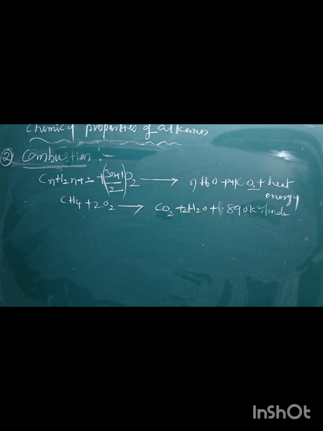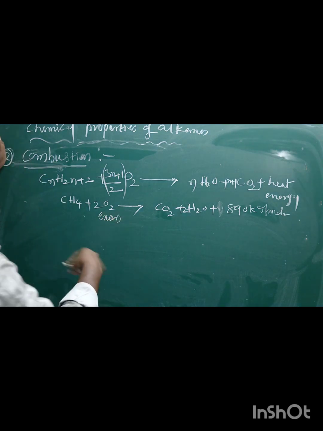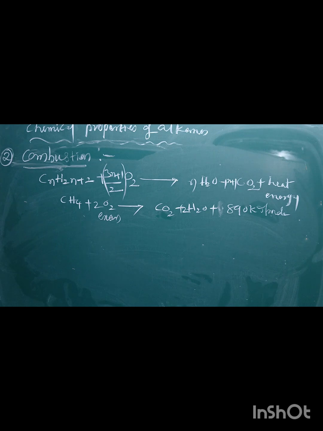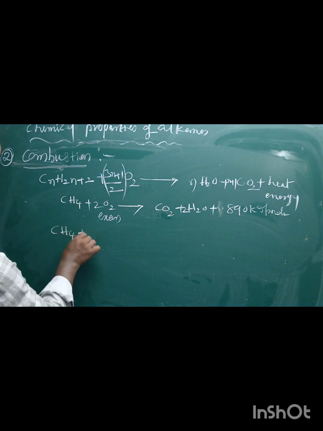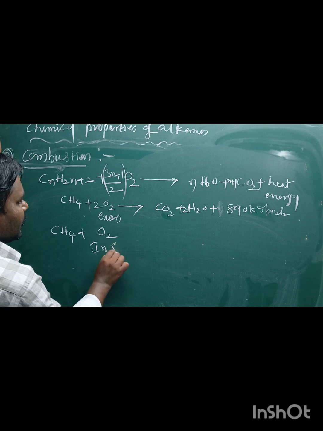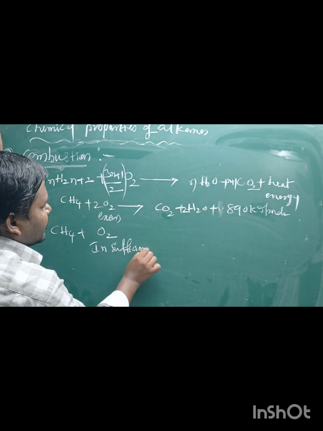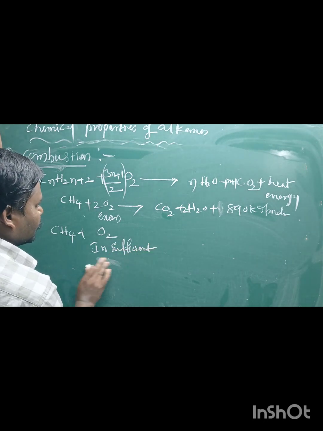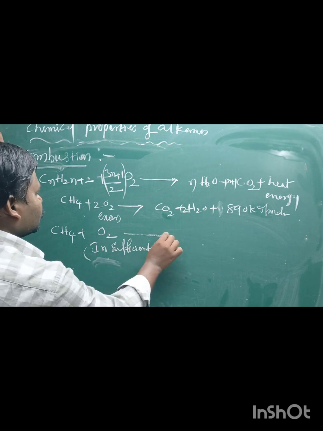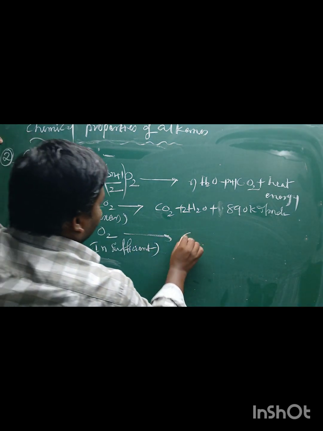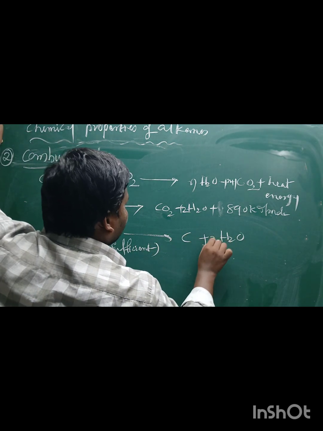This is with excess oxygen. In case of insufficient oxygen, when methane burns with an insufficient amount of air or oxygen, the alkane can be converted into carbon black and H2O.